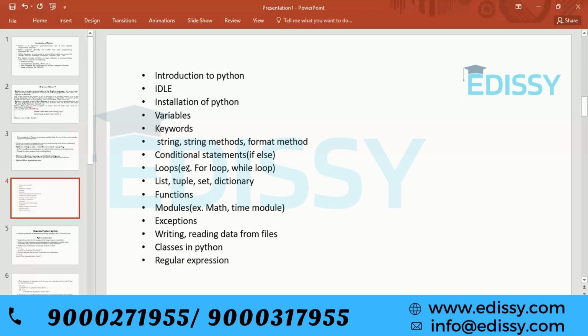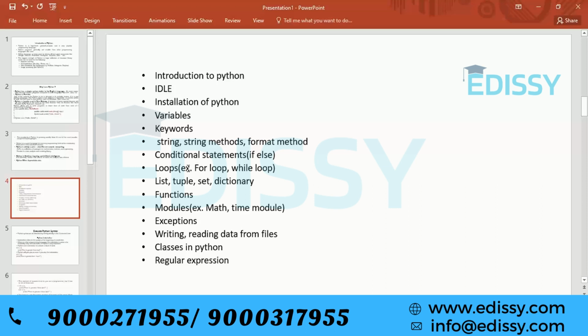Then we will see some ready-made modules, just like the math module and time module, how we can use the mathematical inbuilt functions of Python. All mathematical functions are available in the math module. So we will see how we can use this library in our program.